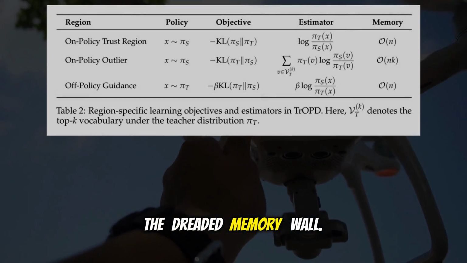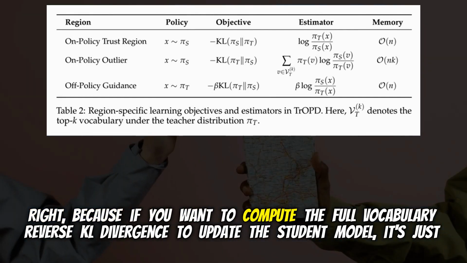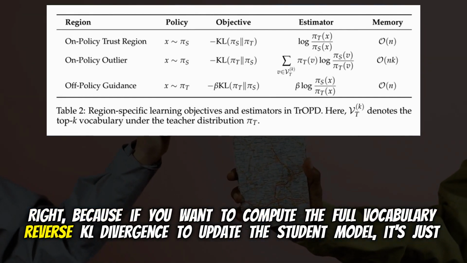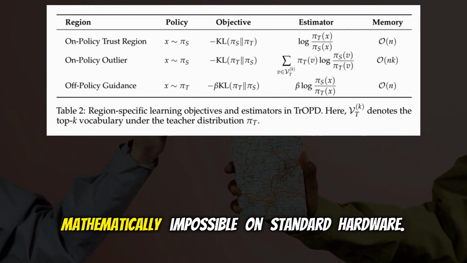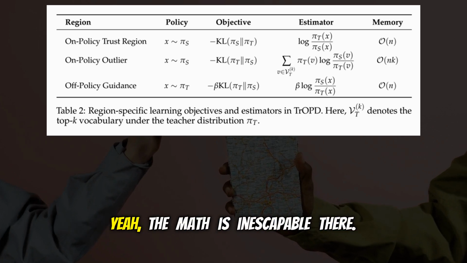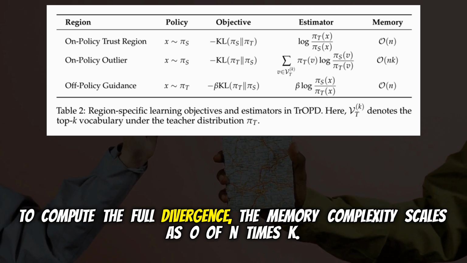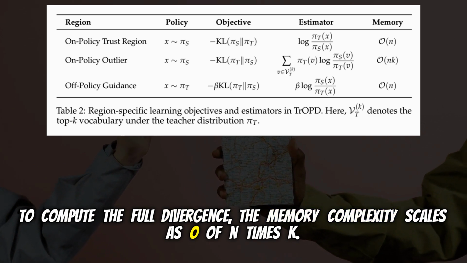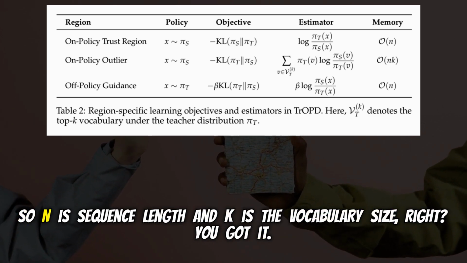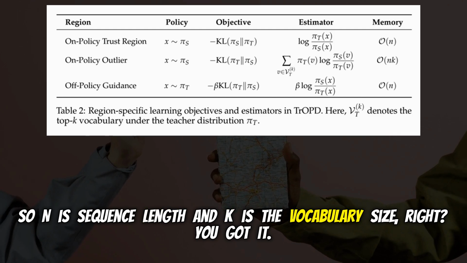The dreaded memory wall. Right, because if you want to compute the full vocabulary reverse KL divergence to update the student model, it's just mathematically impossible on standard hardware. Yeah, the math is inescapable there. To compute the full divergence, the memory complexity scales as O of n times k. So n is sequence length and k is the vocabulary size, right?